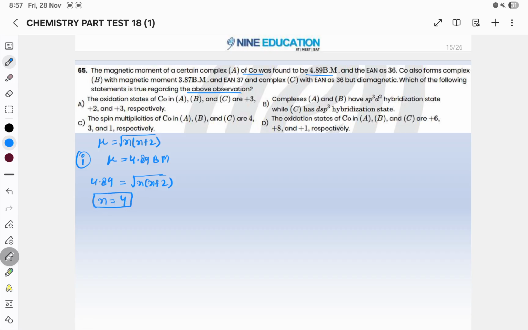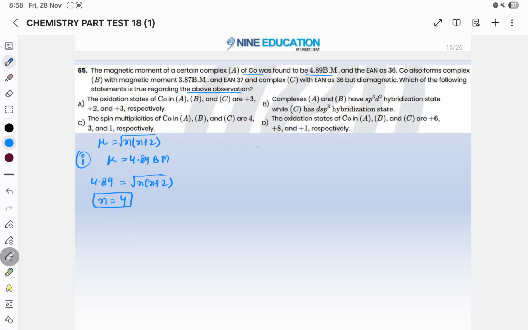You can also guess by putting random numbers. Like here, if you put n equal to 4, 4 into 6 gives the square root of 24. For the square root of 24, nearby 4 fours are 16, and 5 fives are 25. So it will lie in between them only. From this you can do these types of calculations.